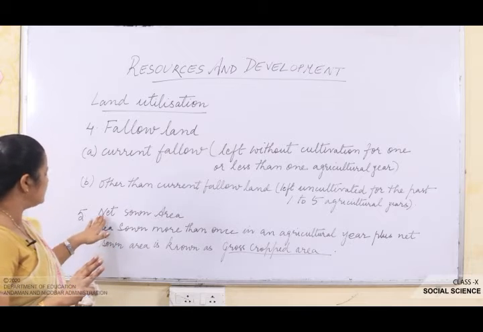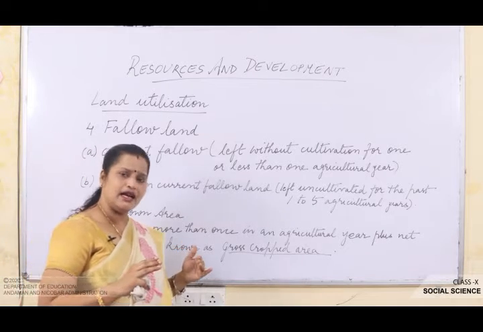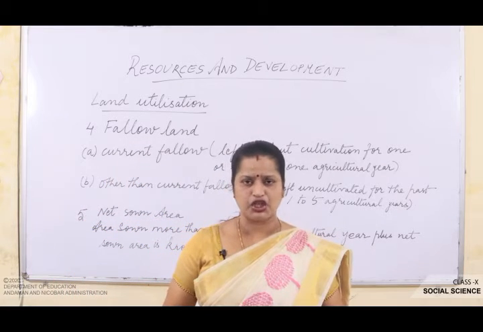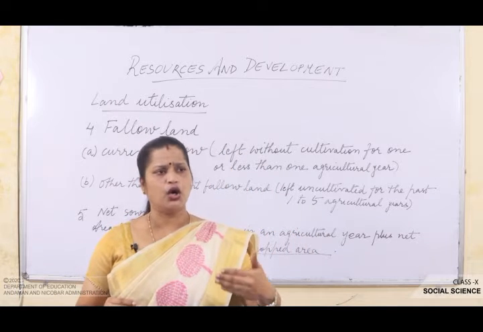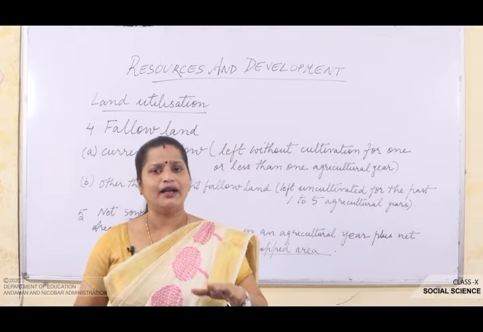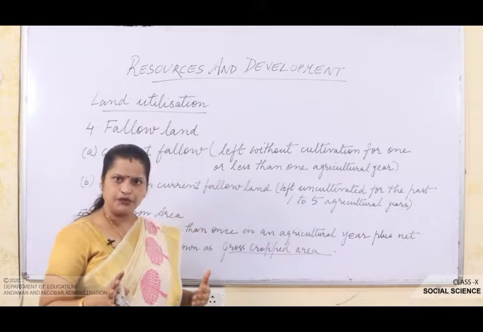Then the next, the fifth point, is net sown area. Net sown area means it is the actual area that we bring under cultivation. Here, the area on which cultivation is done in one agricultural year is called net sown area, okay.